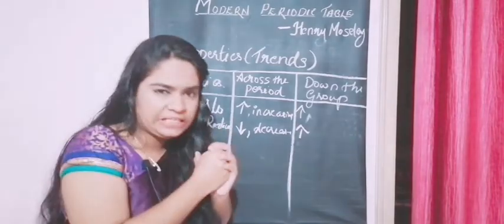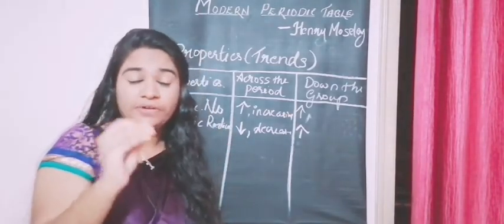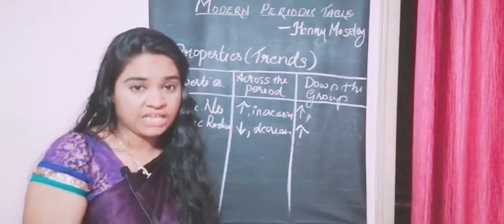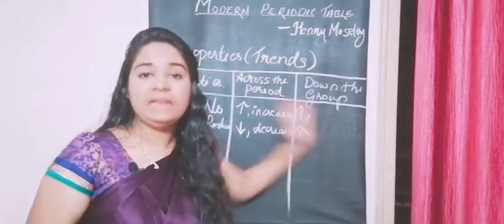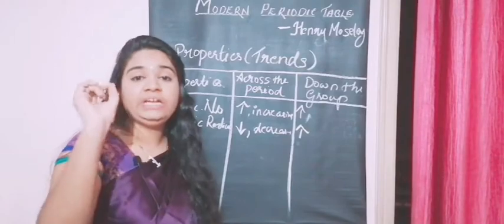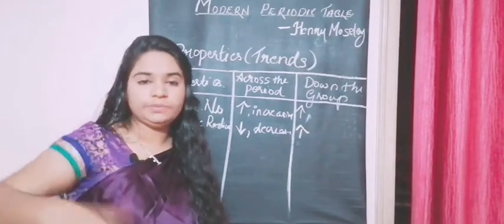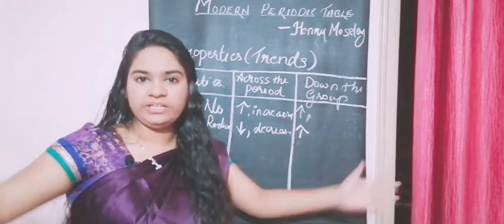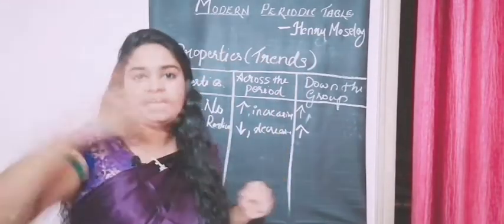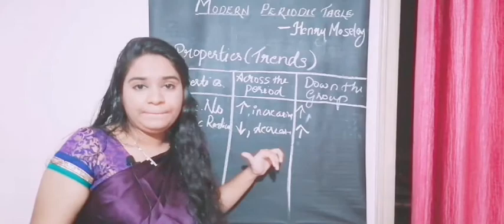As you go from left to right, the effective nuclear charge increases, because with more electrons in the shell, it has to spend more energy to attract all of them.